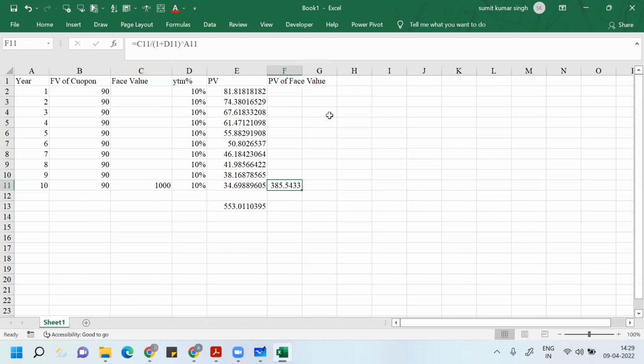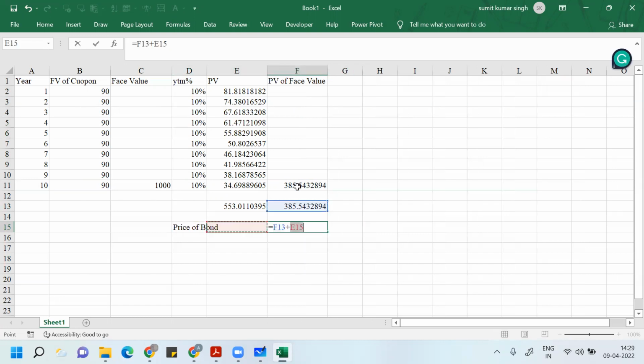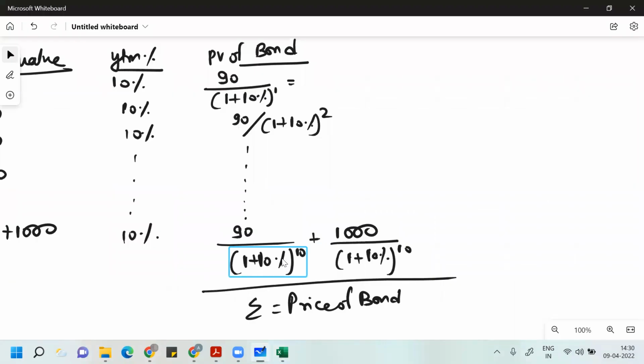So if you want to know the price of the bond, it is nothing but the sum of these. You just need to do the sum of this. This is your price of the bond. If you do this calculation, you will get the 10 marks. You can do the calculation one by one like this.